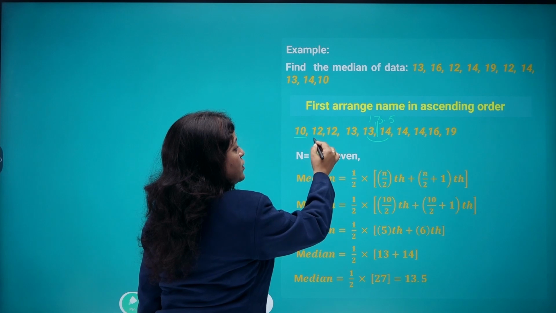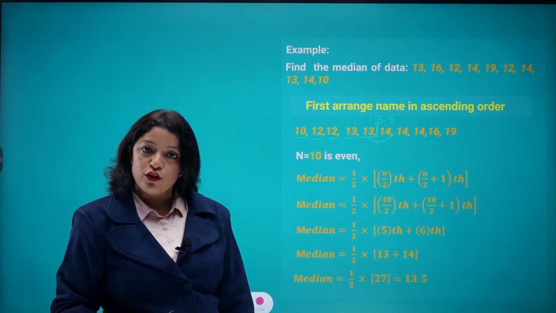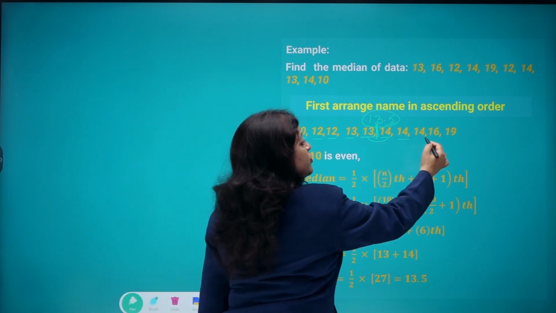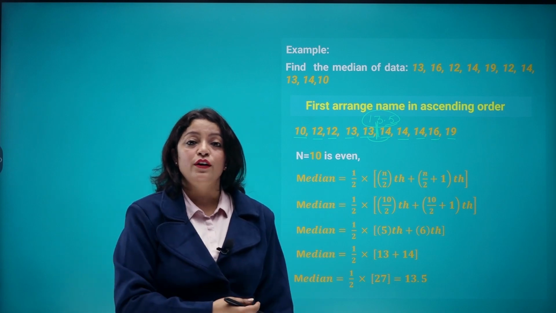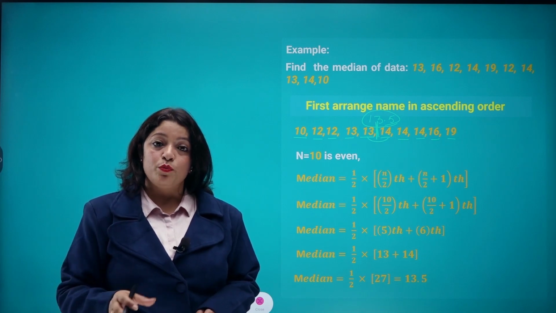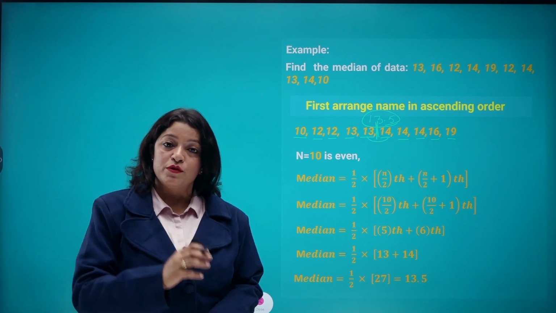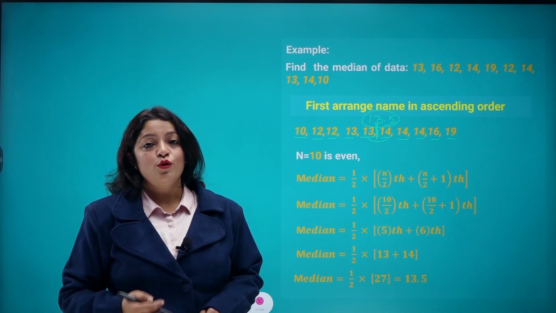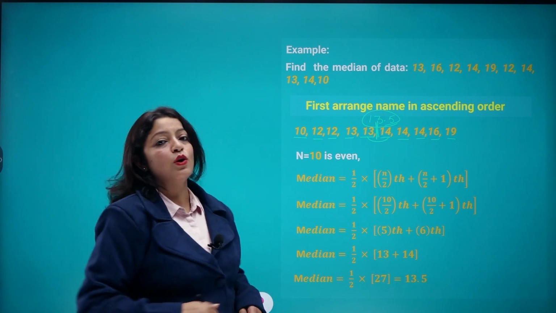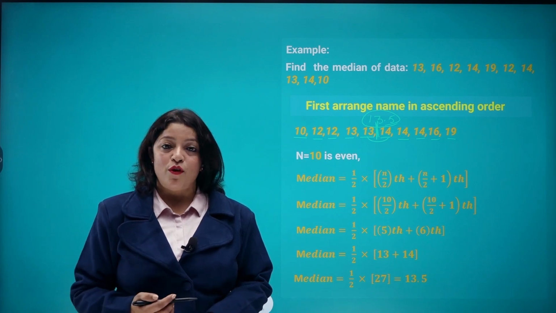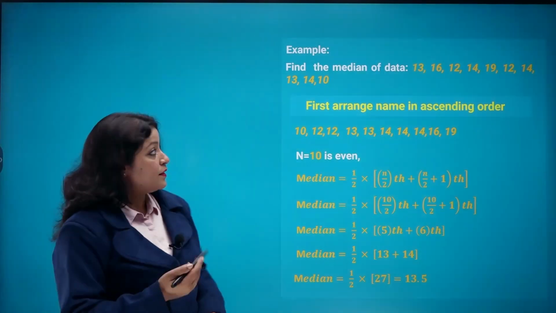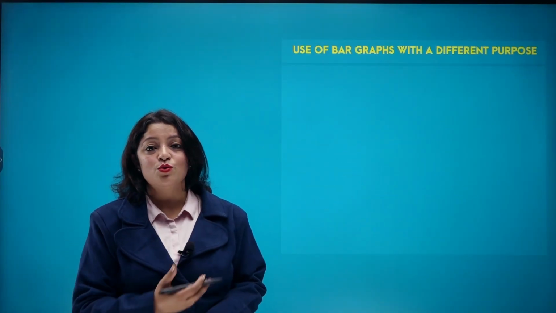Just see, there are 1, 2, 3, 4 and 5 observations to the left of the number 13.5, which is the median here, and 1, 2, 3, 4, 5 observations to the right of 13.5. That means for a median, an equal number of observations should be higher than it and an equal number should be lower than it. So, a very important point to understand: for an even number of observations, the median will not belong to the set, but for an odd number of observations, the median will belong to the given set of observations. So, I think the median part is very clear to you by looking at these two examples.